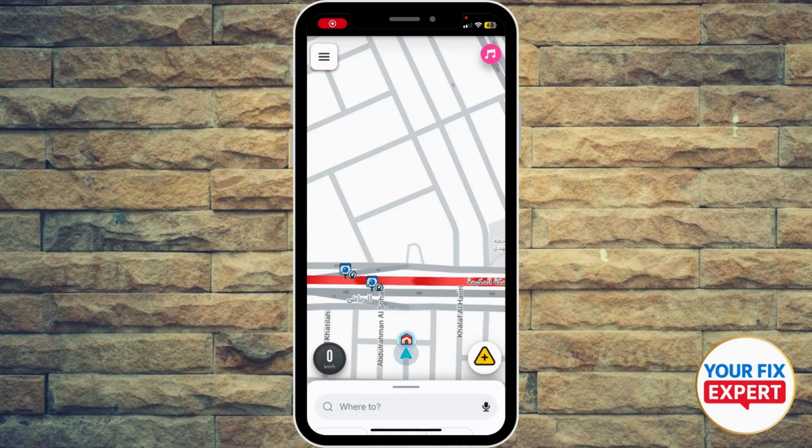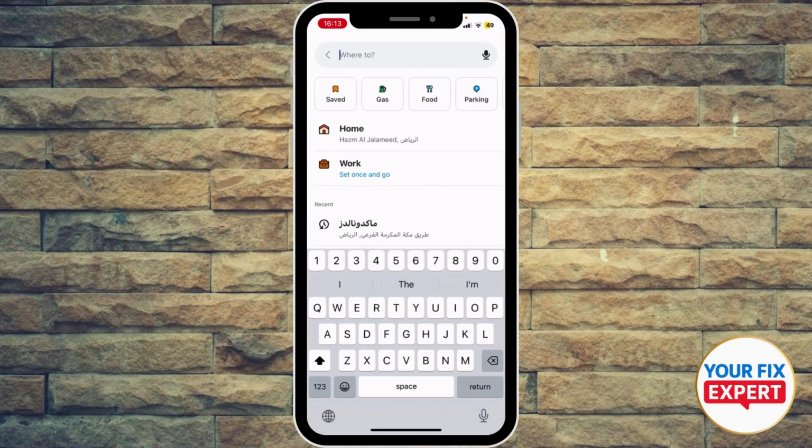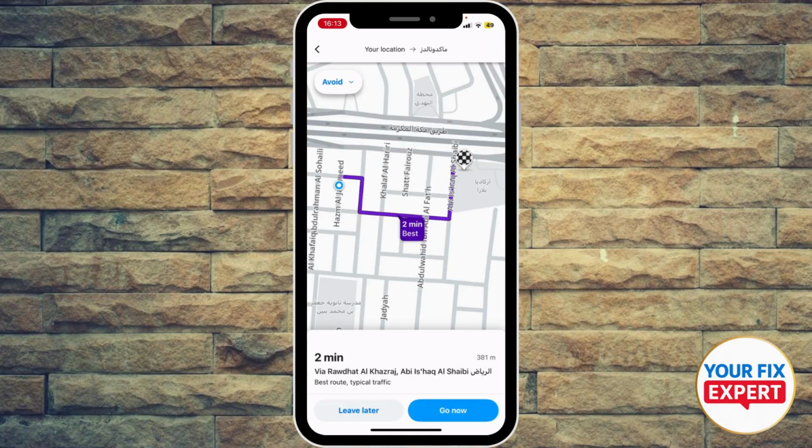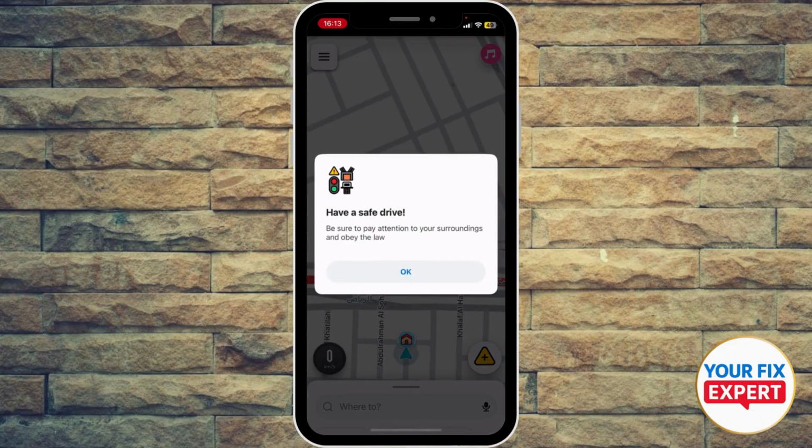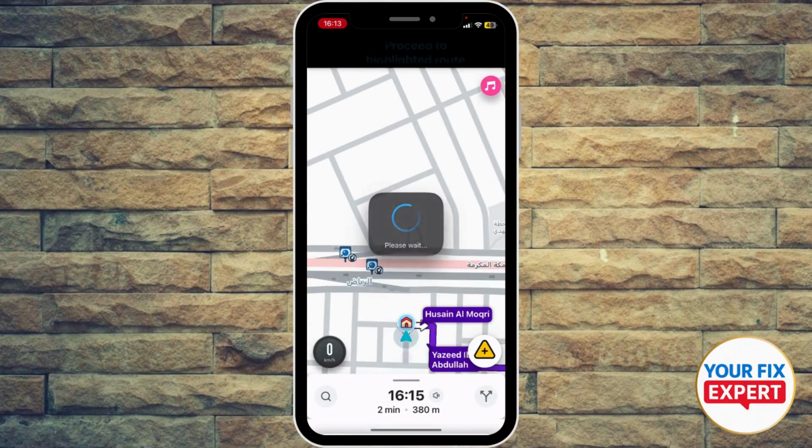Hey guys, you can use Waze without internet by pre-planning your route while connected to Wi-Fi or cellular data. Okay, so I'm gonna head where to? Let's say I'm going to McDonald's, right? I'm gonna prepare the location and all that stuff, and I'm gonna go now, and I can go into the destination, right? I can go from place A to place B.